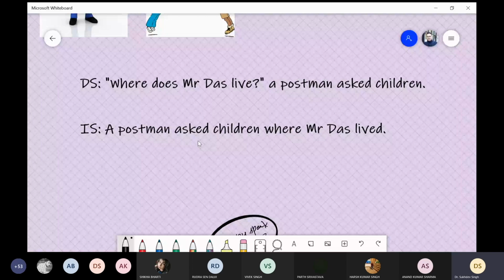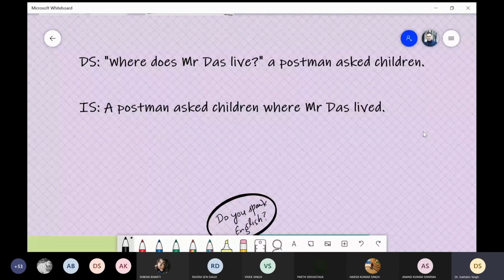A postman asks children where, and then the rest, Mr. Das lived, and then full stop. So the postman is asking about the place where Mr. Das lives. Because the direct speech was in present indefinite tense, you have converted it to past indefinite tense, and past indefinite tense is represented by the second form of the verb, which is lived, not live. Now let us see another example.